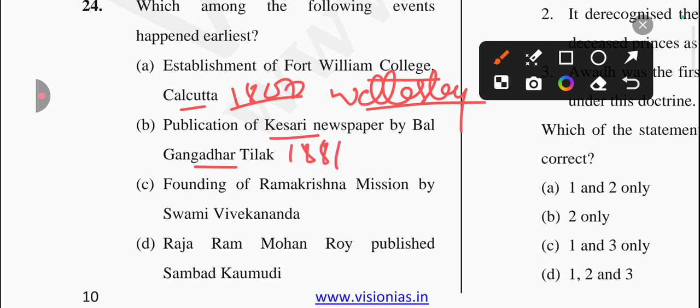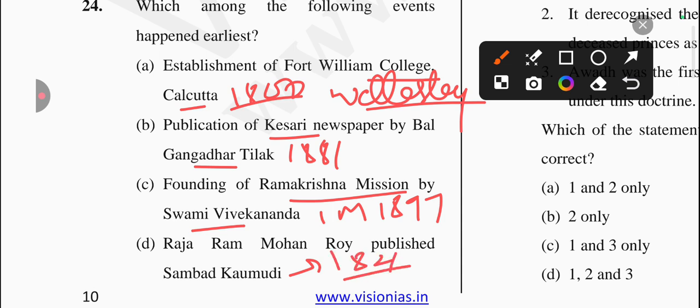Next one is the founding of Ramakrishna Mission by Swami Vivekananda on 1st May 1897. And another one is Raja Ram Mohan Roy publishing Sambad Kaumudi in 1821. So the answer for this question is option A, because it is asking about the earliest one, and the earliest in this list is the establishment of Fort William College, Calcutta in 1800.